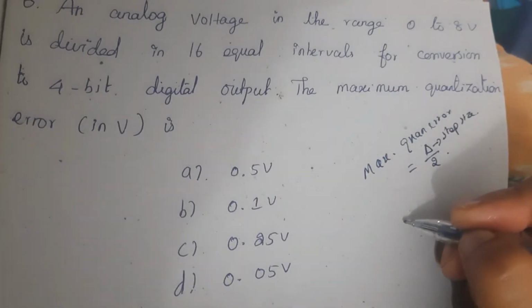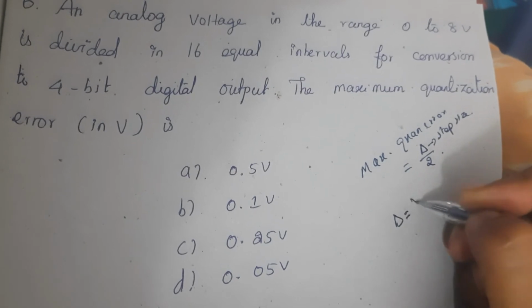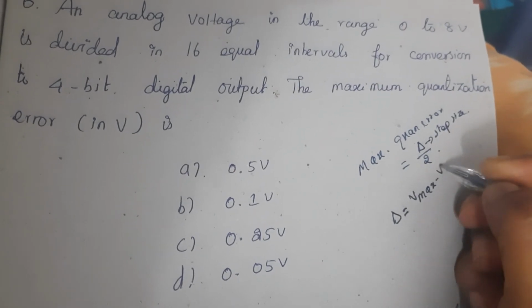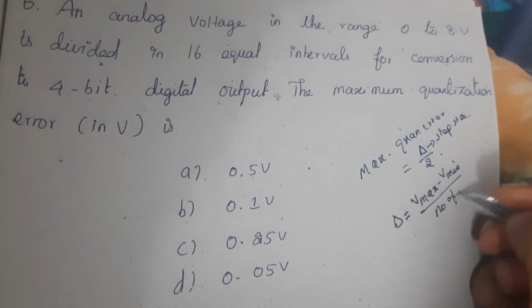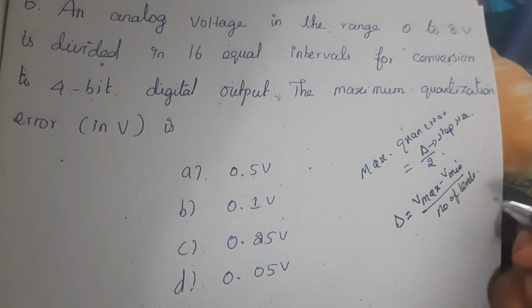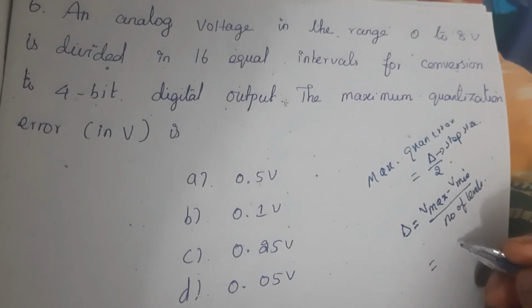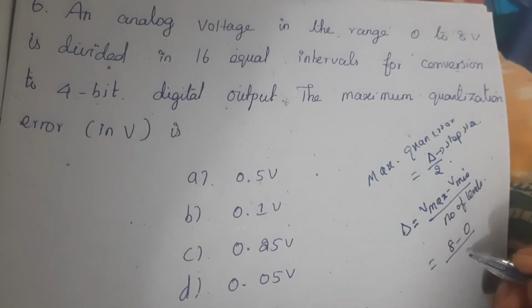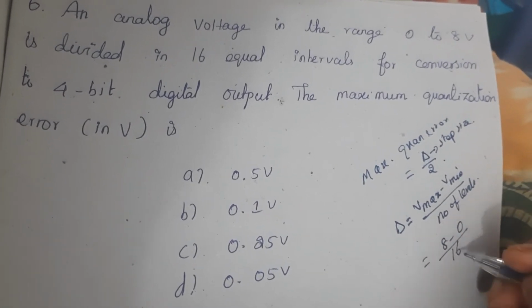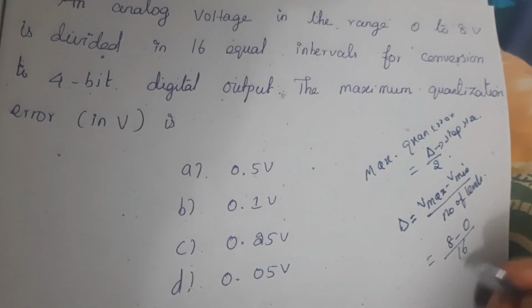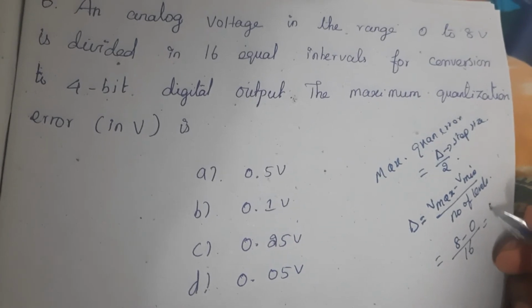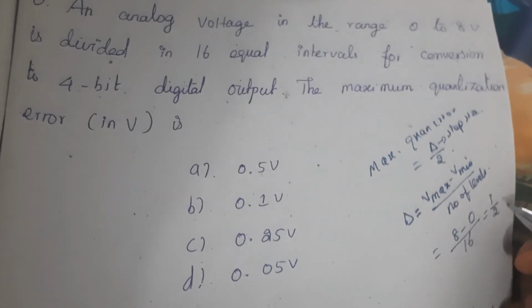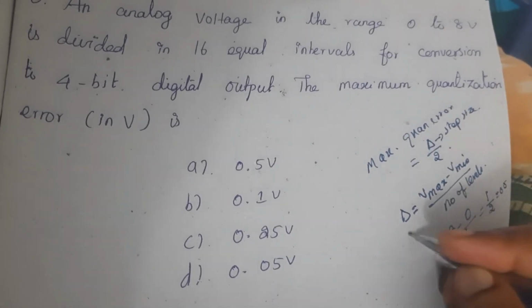So step size formula, del, that is equal to Vmax minus Vmin, minimum voltage, divided by number of levels. Okay, here Vmax value is 8, minimum value is 0, and number of interval levels are 16. So this becomes 8 divided by 16. So we will get 1 by 2, that is equal to 0.5. This is your step size.